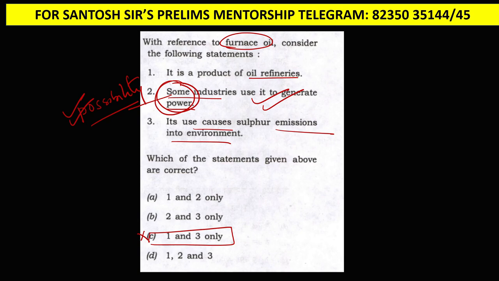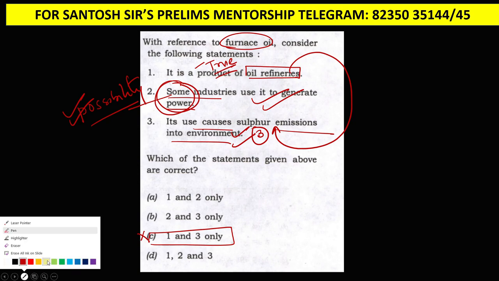Now I'm going to give you a unique elimination technique which you can apply in your exam. For this we will use some common sense knowledge also. You can see statement 1 and statement 3. Statement 1 says that it is a product of oil refineries. If we consider statement 1 as true, then automatically statement 3 has to be true. It is like cause and effect. Why? Because we have to apply just common sense.